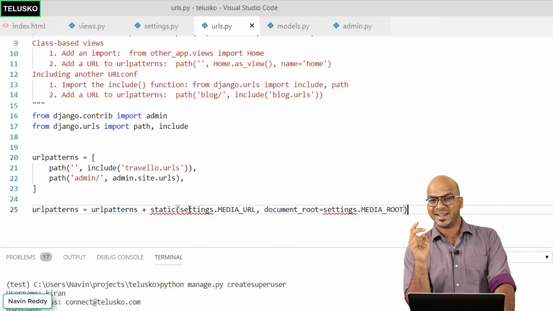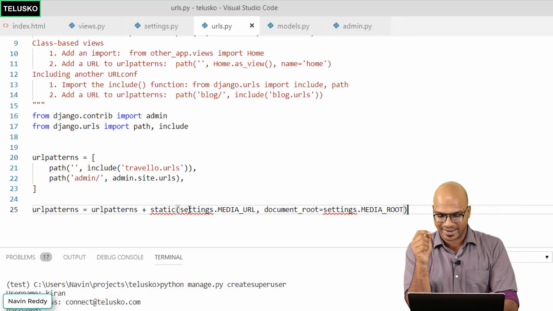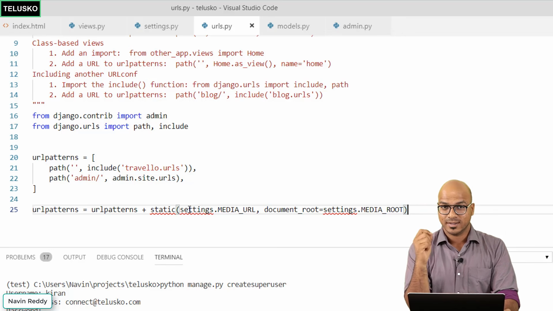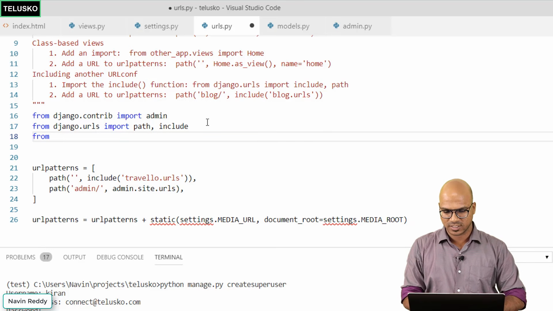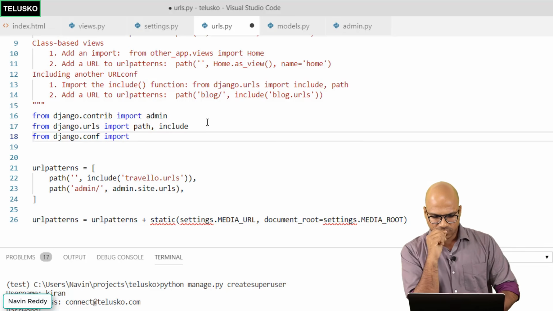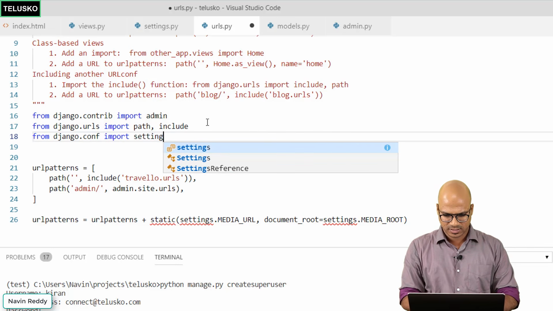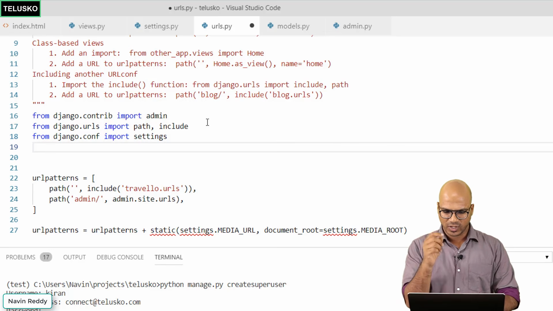But you can see we are getting errors. The errors are for static and settings. It is not able to find static and settings. So we have to import them. How do we do that? Let's go back here and say from django.conf import settings. Okay, done. And where will you get static?